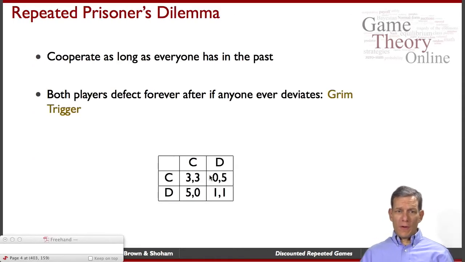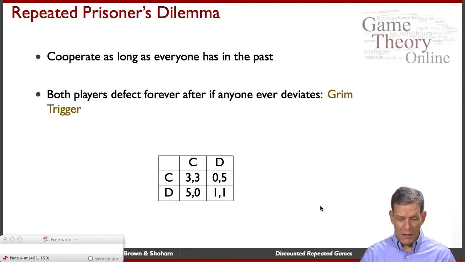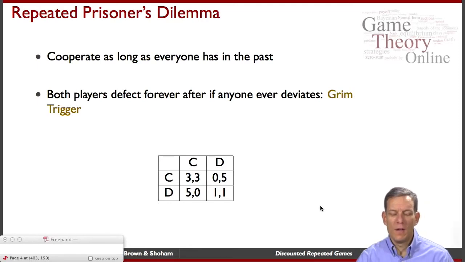Okay, so solving the repeated prisoner's dilemma, let's think about it a little bit in the context of discounting now. Let's suppose that we want to sustain cooperation, right? We've got our standard prisoner's dilemma. I put in payoffs here of 3-3 for cooperating, 5-0 for you defecting and the other person cooperating, and 1-1 if you both defect. So the only Nash equilibrium of the static game is defect with payoff 1. We want to support 3-3 if we can. So cooperate as long as everyone has in the past, and defect forever in the future if anyone deviates.